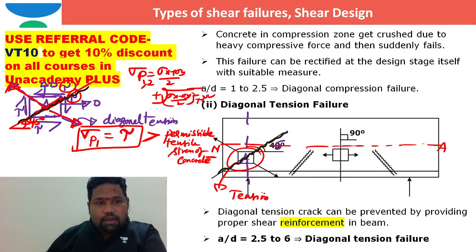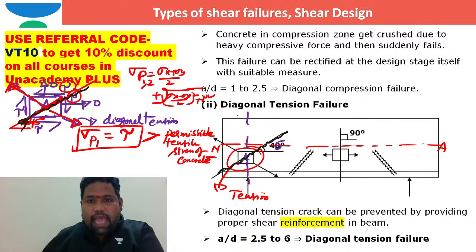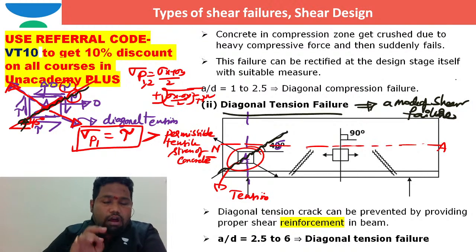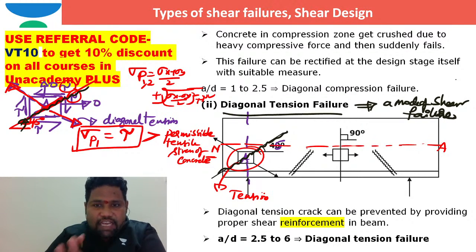And I just want to say, the crack will happen in this diagonal direction at an angle of 45 degrees here, right? And people think this is just a normal stress crack, but that normal stress is coming into the picture because of pure shear action, isn't it? So that is the reason this diagonal tension failure is also a mode of shear failure only, because that is coming from pure shear action. Diagonal compression failure, diagonal tension failure, both of these failures come into the picture because of shear action only, right?